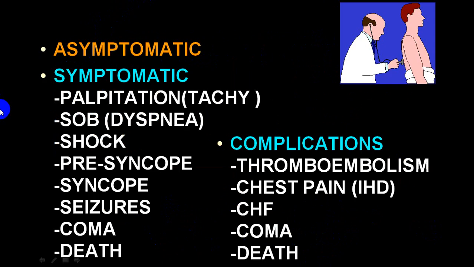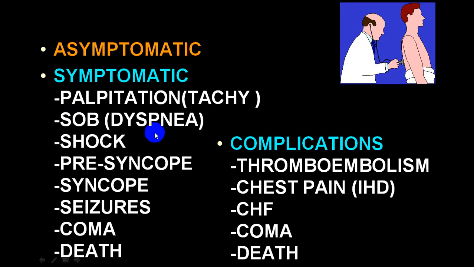Now what can be the symptoms in case of supraventricular tachyarrhythmia? Yes, if the rate is not very fast, it may be asymptomatic. If the rate is very fast, usually they are symptomatic. Common symptom is palpitation. Person will say that my heart is beating faster. Shortness of breath because of lack of supply of oxygen, decreased cardiac output.